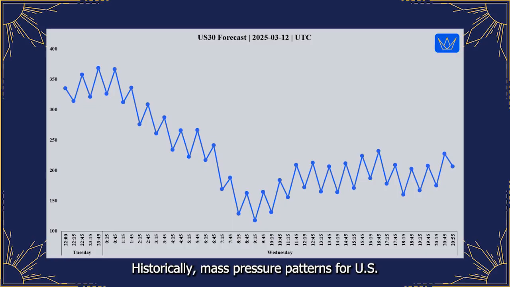Historically, mass pressure patterns for US30 have often indicated potential significant intraday movements during the early US session, approximately 14:00 to 16:00 hours Universal Time Coordinated. Be particularly mindful of the US CPI news release at 13:30 Universal Time Coordinated, as mentioned for the DXY. This high-impact news event is very likely to induce significant volatility in the US30 as well, potentially masking or overriding any underlying cyclical tendencies. Exercise extreme caution around the news release and potentially for the entire US session.